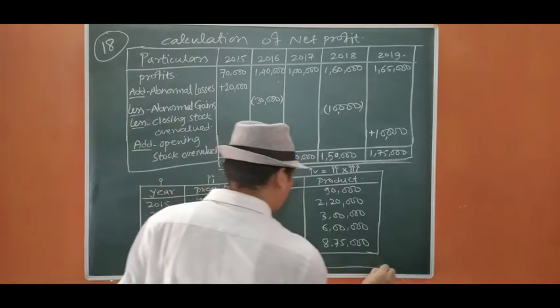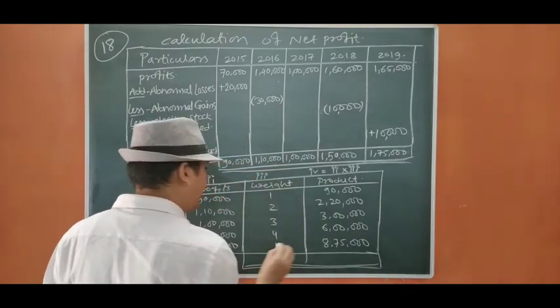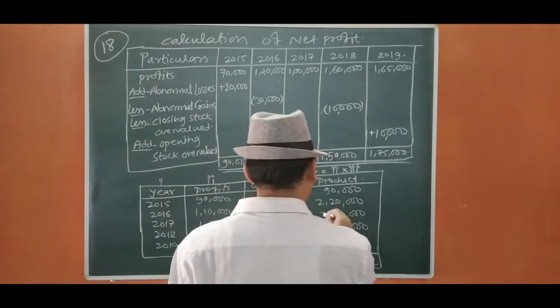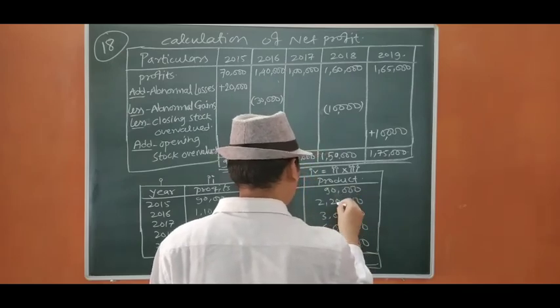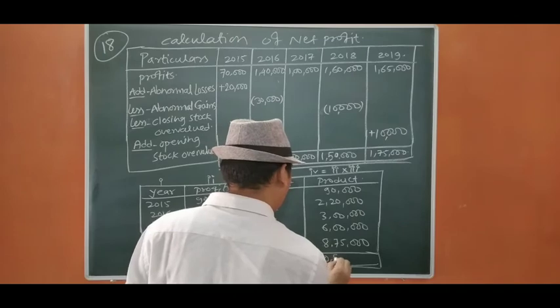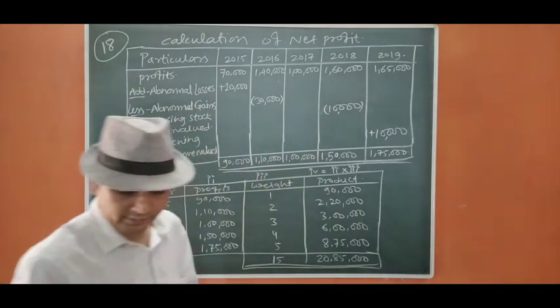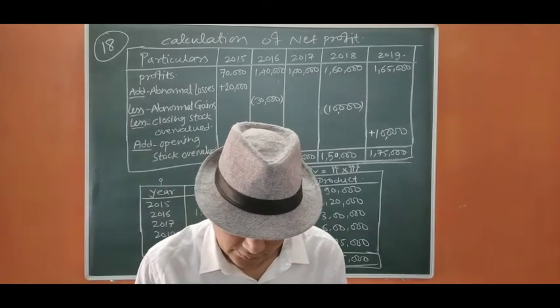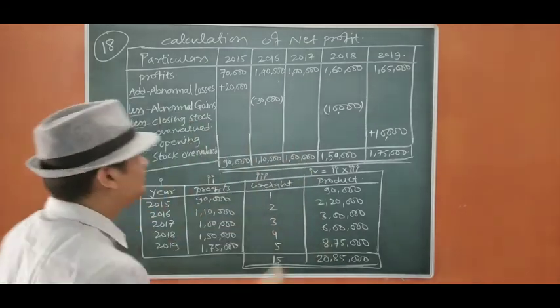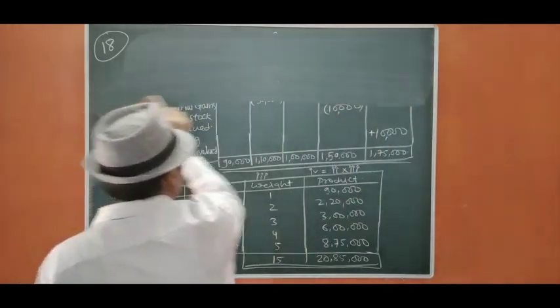Now the total amount is going to be 20 lakh 85,000. Now we are going to close it.